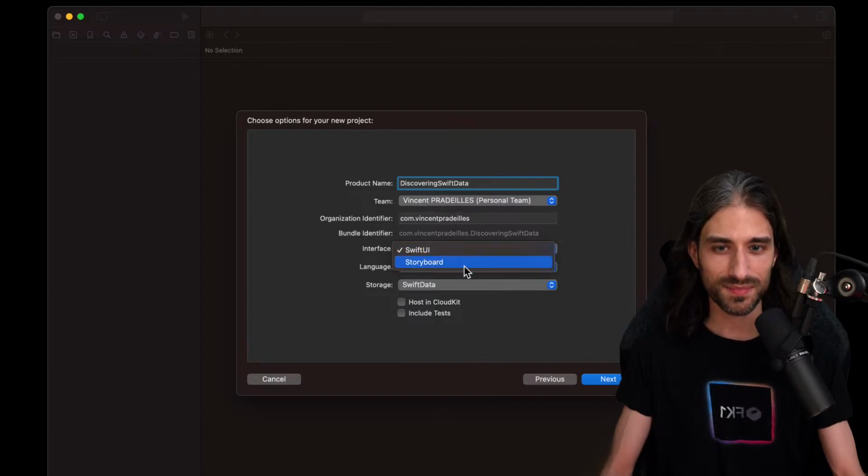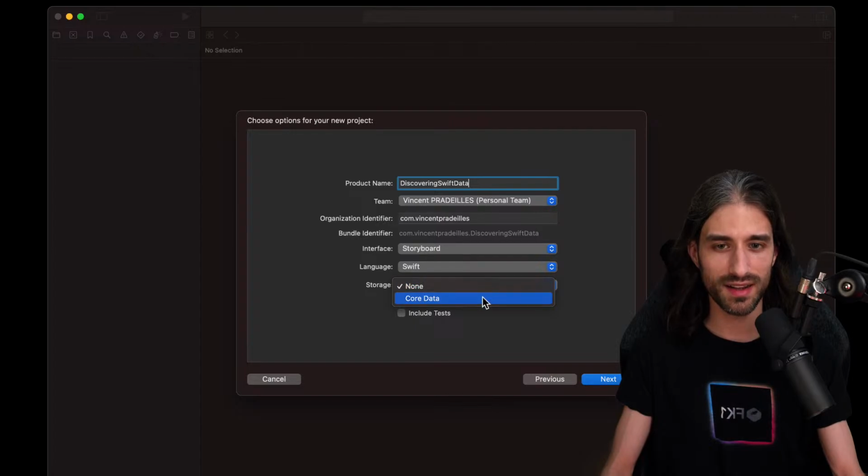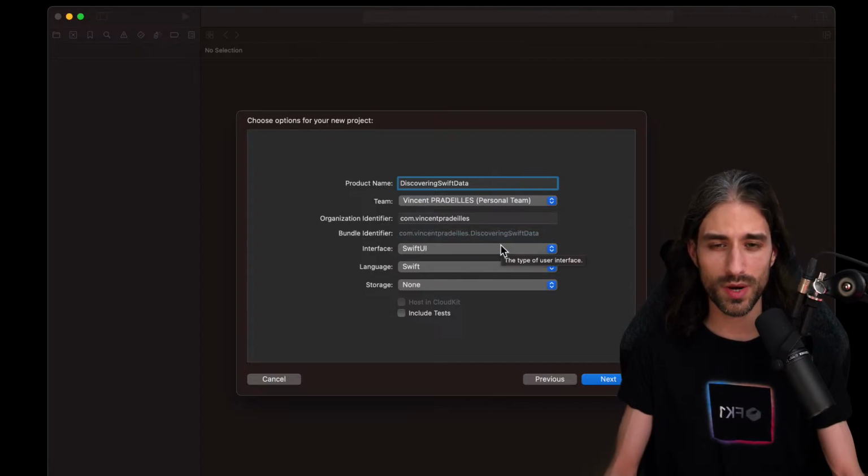Interestingly, if you switch to Storyboard, you can see that you don't have SwiftData available, which kind of makes sense because SwiftData is only meant to work with SwiftUI, I guess. So that's why we don't have this template when we use storyboards, even though, as we've seen, when we create a SwiftData app, we should still be able to put UIKit views inside of it and then use Core Data in these UIKit views.